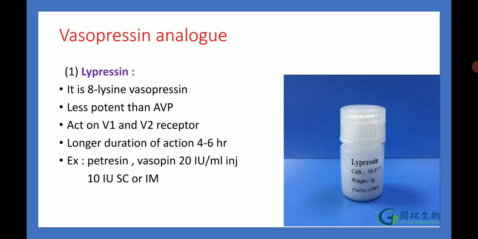Then vasopressin analogs. First is lypressin. It is 8-lysine vasopressin, less potent than vasopressin, acts on V1 and V2 receptors. Then longer duration of action, 4 to 6 hours. Examples are Postacton, Vasopin. Its dose is 20 IU per ml injection and 10 IU subcutaneously or intramuscularly.